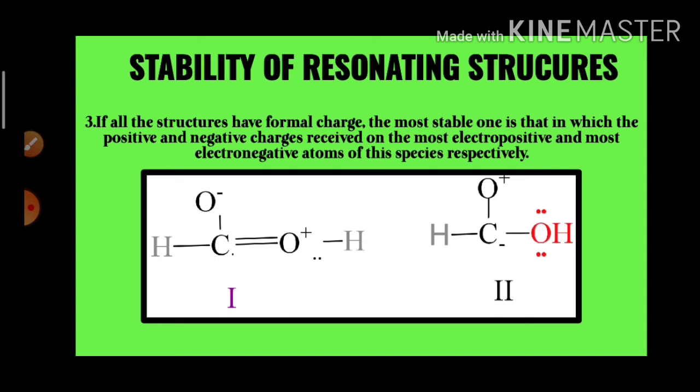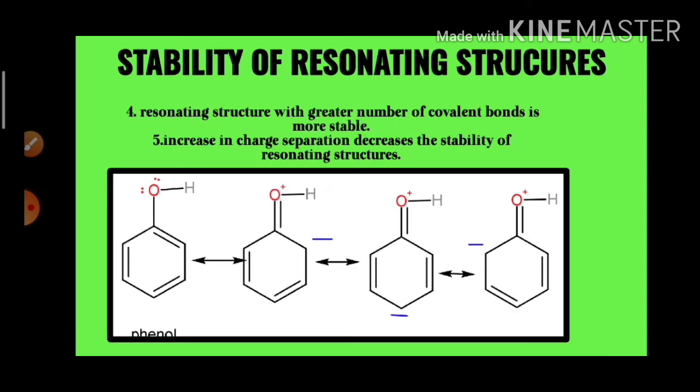So that's why it is less stable, and structure 1 is more stable. Now we go for the fourth point, that resonating structures with a greater number of covalent bonds are more stable. And the fifth point is that an increase in the charge separation decreases the stability of the resonating structures.